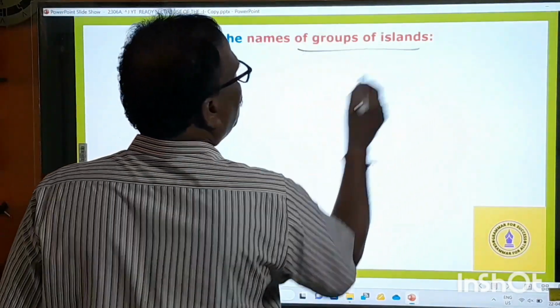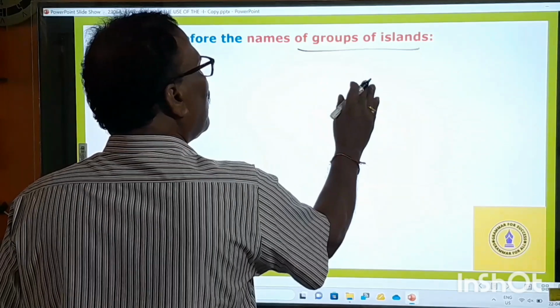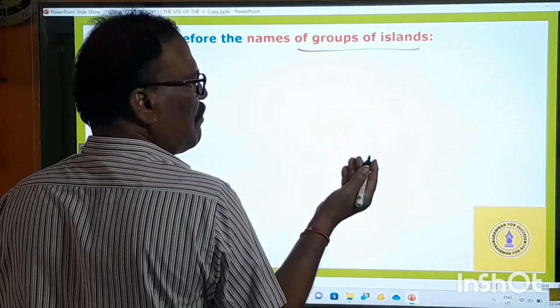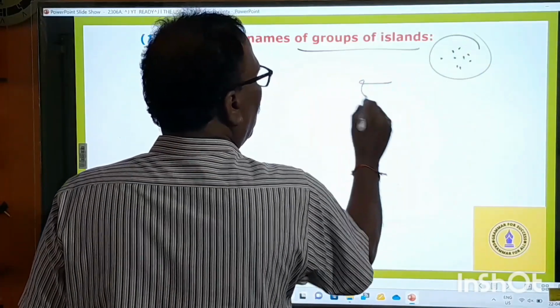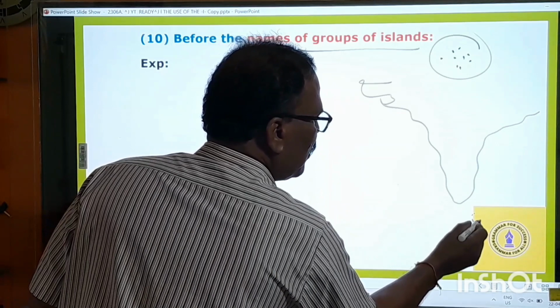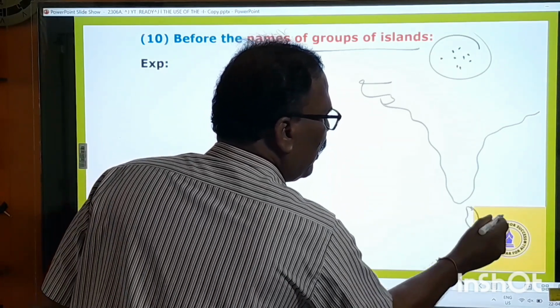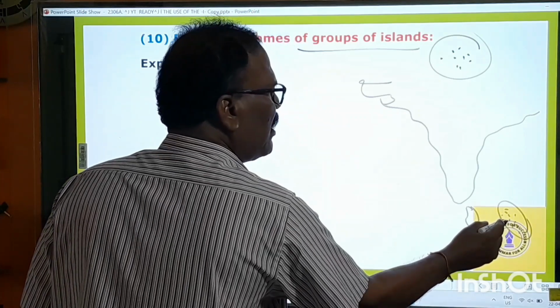Before the names of groups of islands. Groups of islands means there must be a group of islands, and all those islands must have some name. For example, here is India, this is Sri Lanka, and here you can find some islands. All these islands have one name, the Andamans.